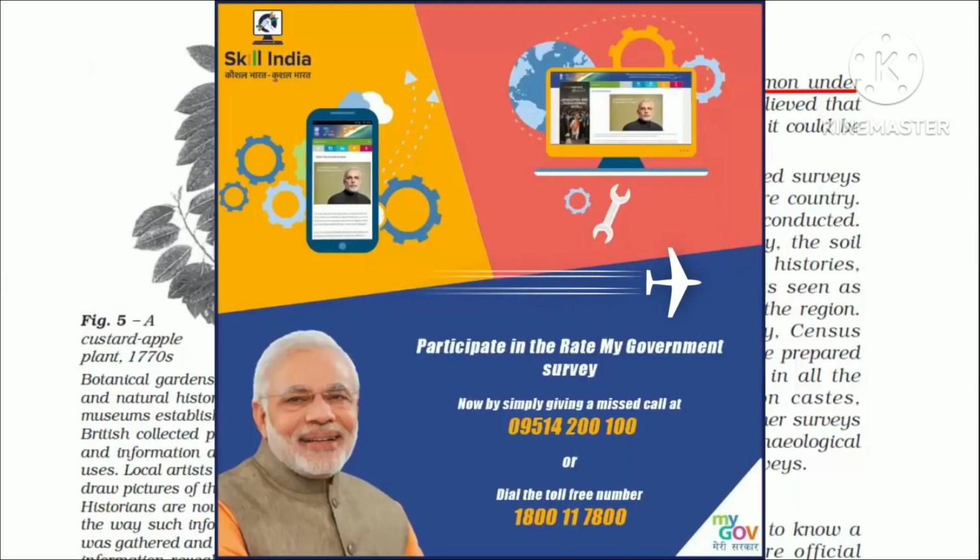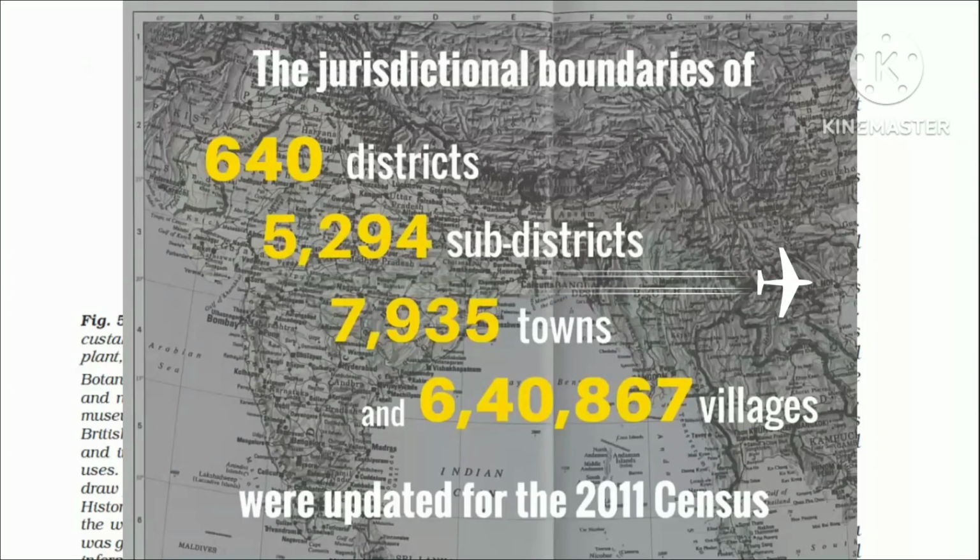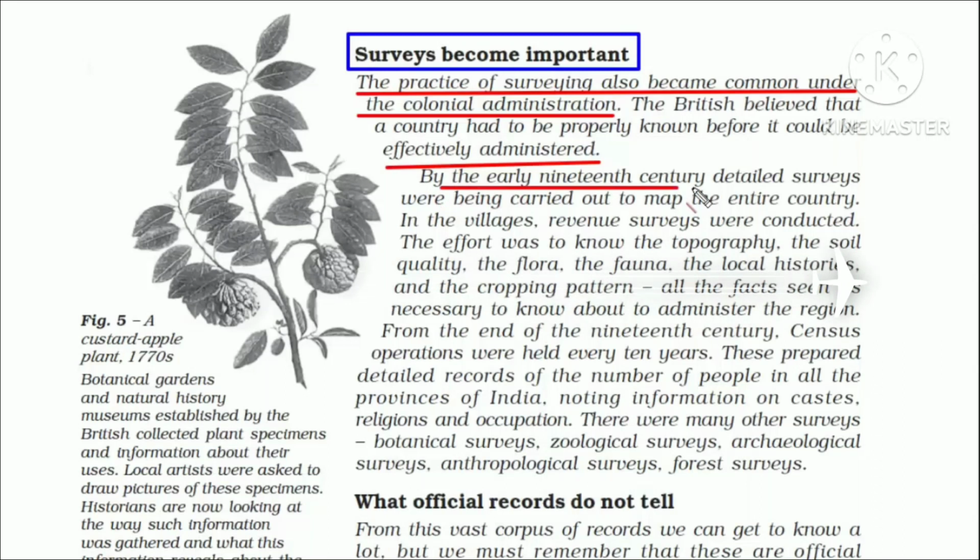If you see today, the government does many surveys for implementing social and economic schemes and policies. The biggest survey we all can remember is the census, which is done every 10 years to record the population of a country. By the early 19th century, the British conducted detailed surveys and they literally mapped the entire country. I want you to understand how systematically they did all of this.